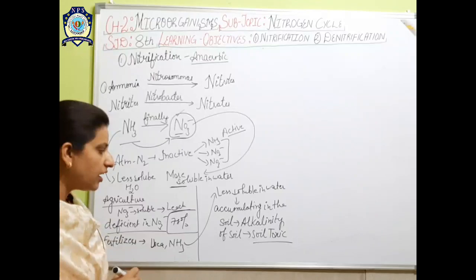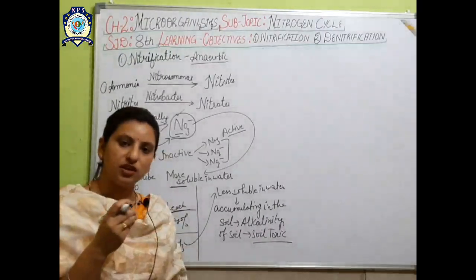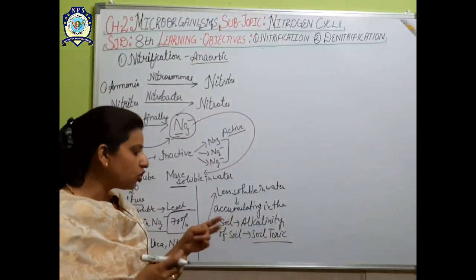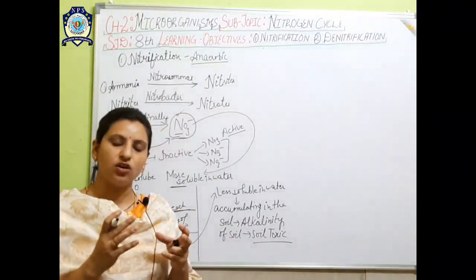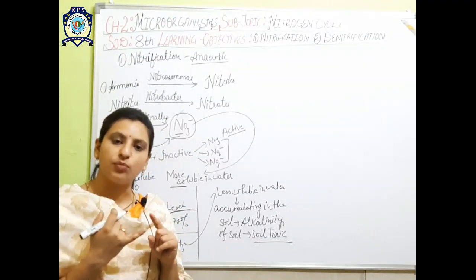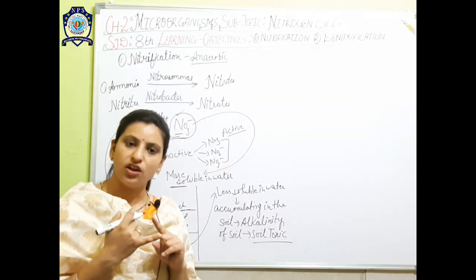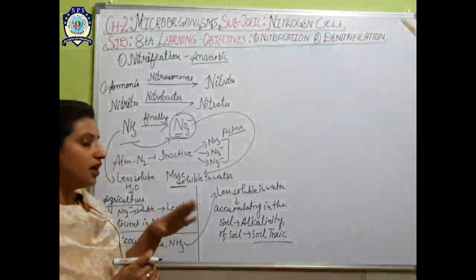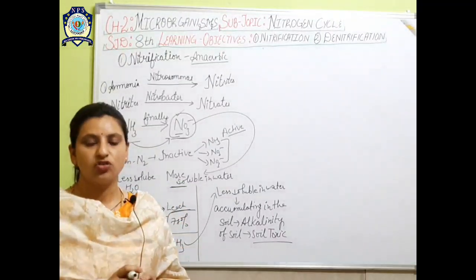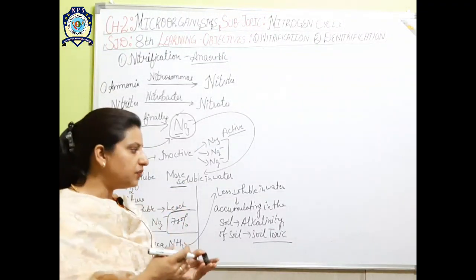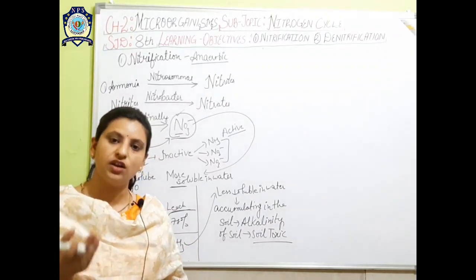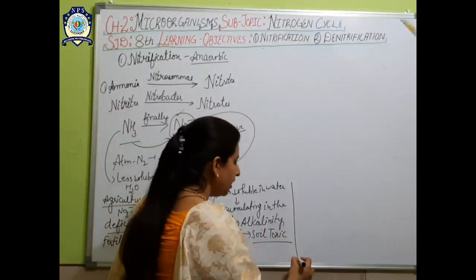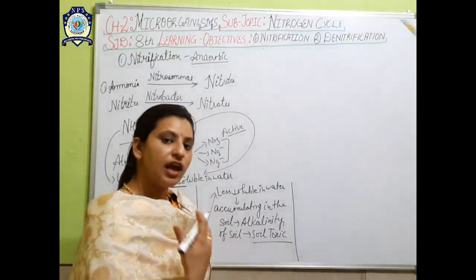Okay, so that is why it is very difficult nowadays, because due to this toxicity and more accumulation of urea on the earth surface, there are many types of problems. Algal bloom is there, eutrophication is there, so many problems arise due to the accumulation of this industrial fixation of nitrogen. So this is how nitrification can be harmful for us if it is done on a large scale by the industries. Now one more thing I will discuss here, that this nitrification can be helpful to us also.